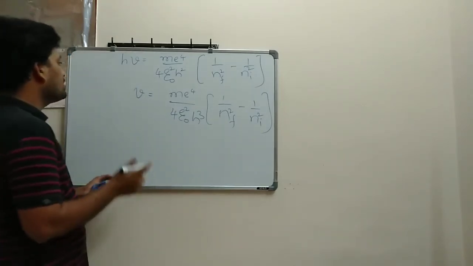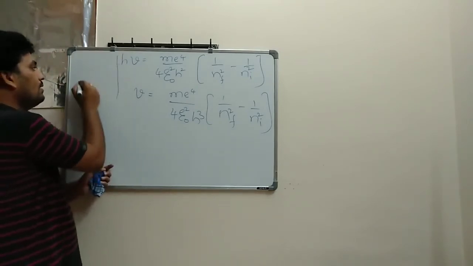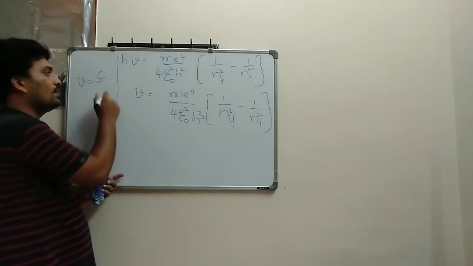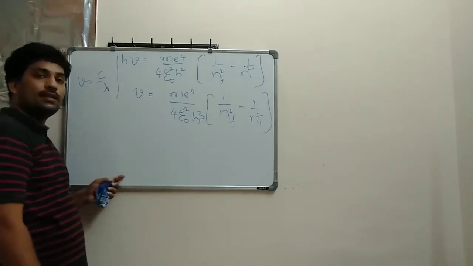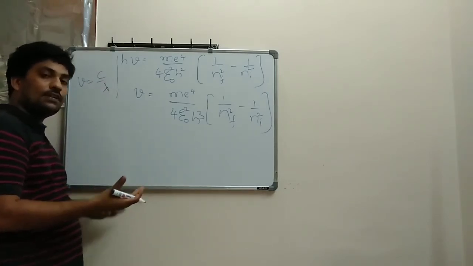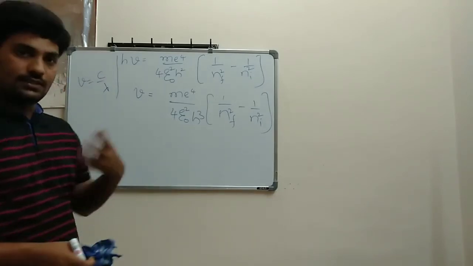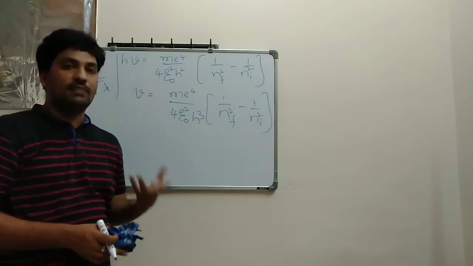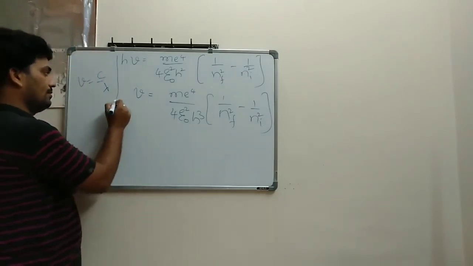Now one more thing. Frequency, you know already, can be written as c divided by lambda, velocity divided by wavelength, in terms of length also. When I say wavelength, then definitely there is a spectrum. Spectrum also he explained in a very clear manner, so we'll discuss that also.